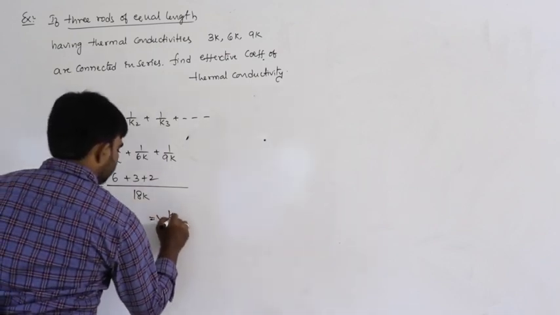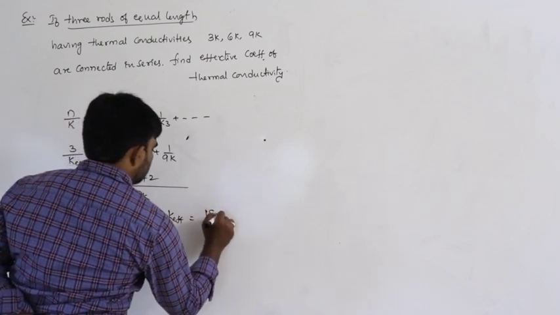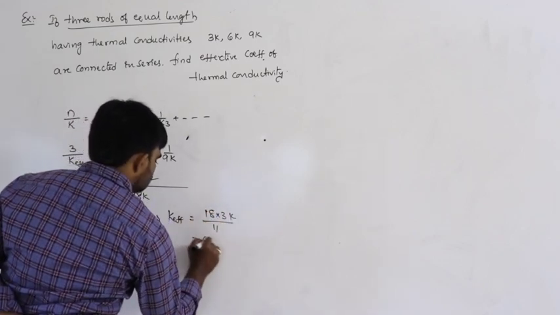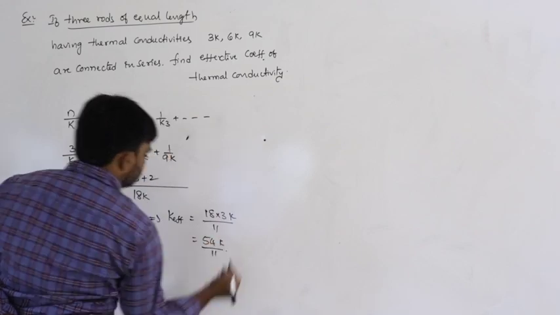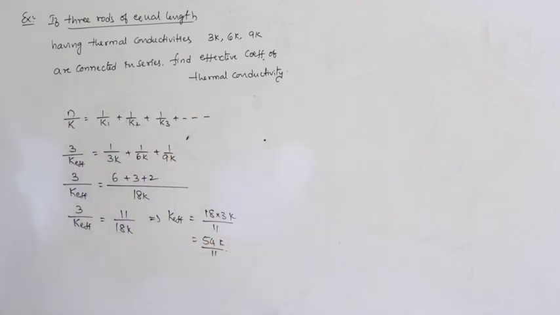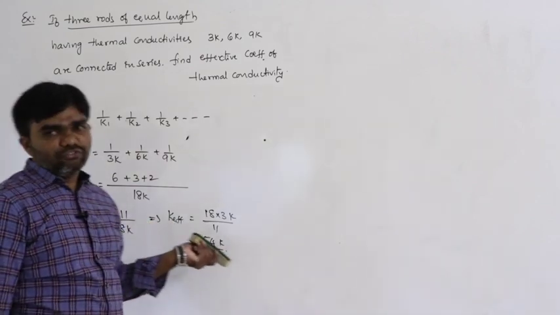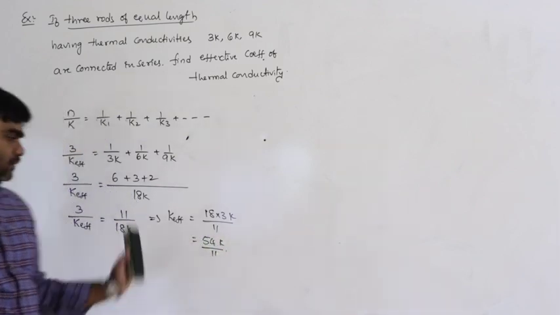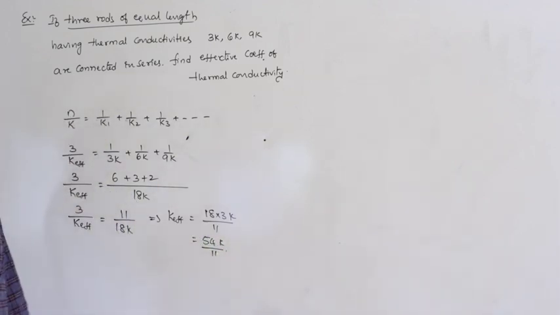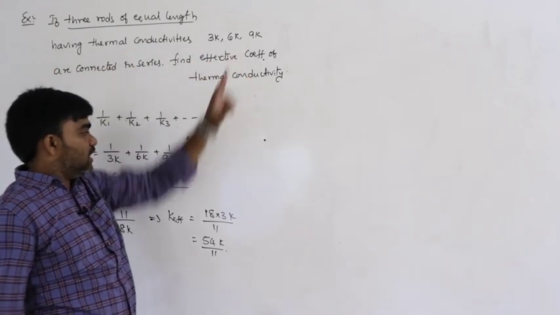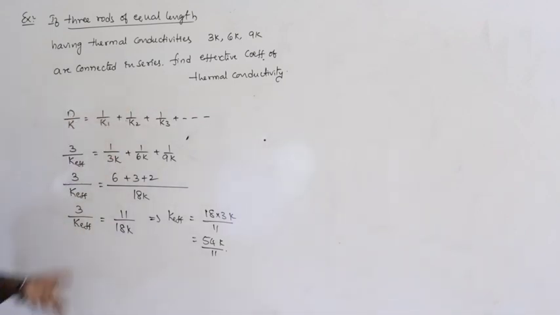So, K effective can be written as 18 into 3K divided by 11, so 54K by 11. The effective thermal conductivity is 54K by 11, approximately 5K. This is the way to do the problem: three rods of equal length having thermal conductivities 3K, 6K, 9K are connected in series, find the effective thermal conductivity. Here n is equal to 3.